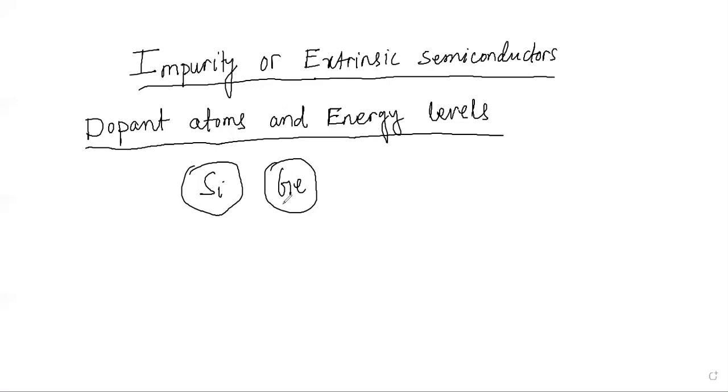So this is what we said, right? This is the process we are going to discuss. So now let us first discuss the donor or n type semiconductor. What is a donor electron, or what do you mean by n type extrinsic semiconductor? Extrinsic semiconductor is simple, we said: when you are adding some impurity atom to the intrinsic semiconductor, we call it an extrinsic semiconductor. Then I told you there are types.